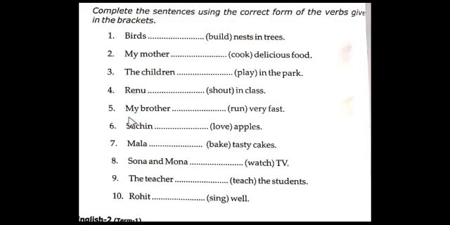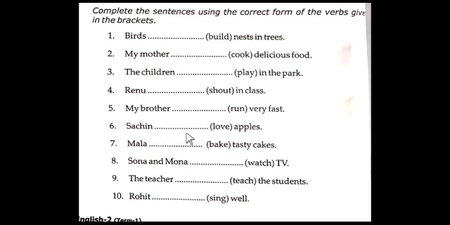Okay. Next. My brother dash very fast. Run is there. So what do we fill up here? Runs. We must add the s form to the main verb here because brother is singular. Okay. My brother runs, R-U-N-S, runs very fast. Sixth one.